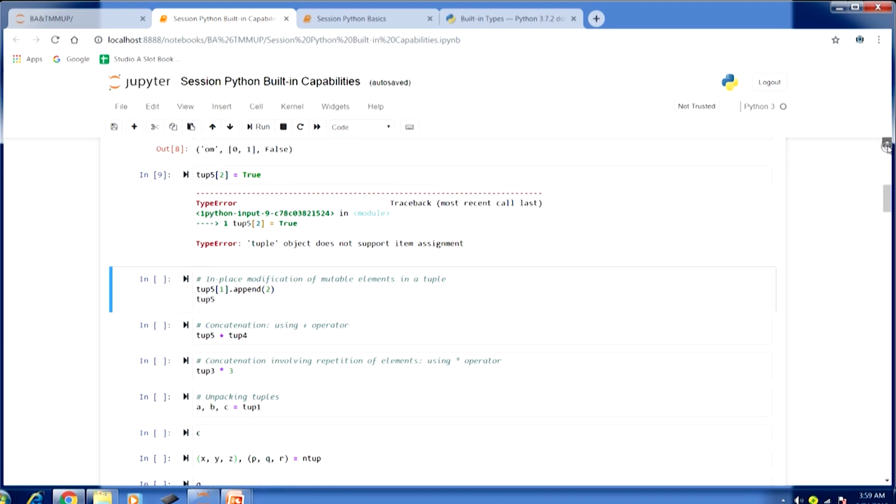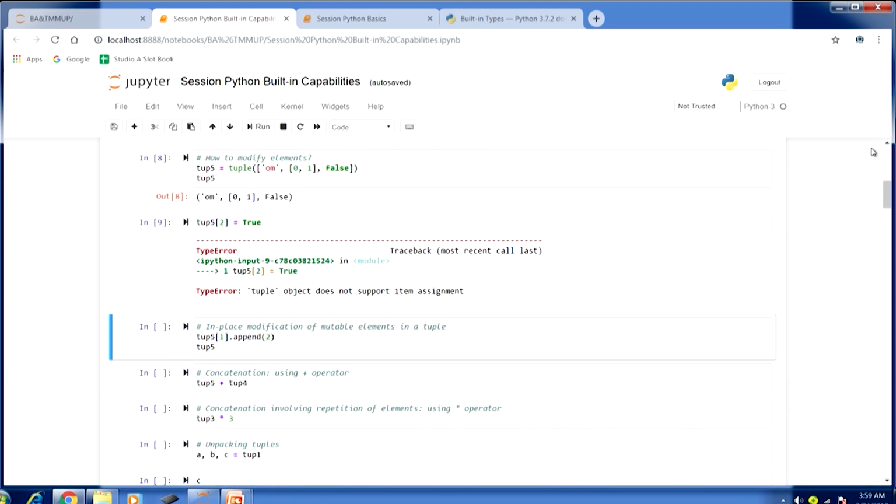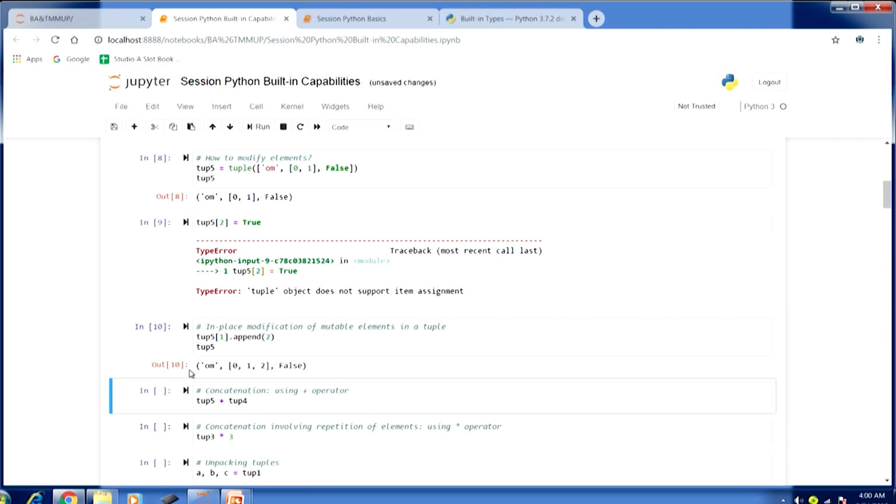So, that is the second element in the tup5 tuple that we have, and then dot append. So, we are calling this append function, because the second element is actually a list. So, we would like to add another element in that list, which is a list of a tuple tup5. So, if I run this, you can see the whole tuple, and you can see the second element 0 1. Earlier it was 0 1, now it is having 0 1 and 2. So, in this fashion if we have a mutable element we can modify.